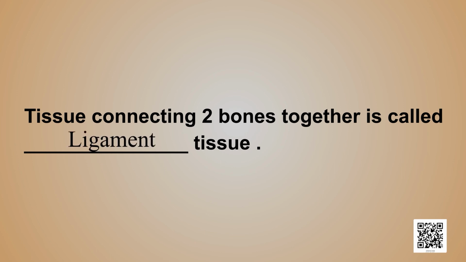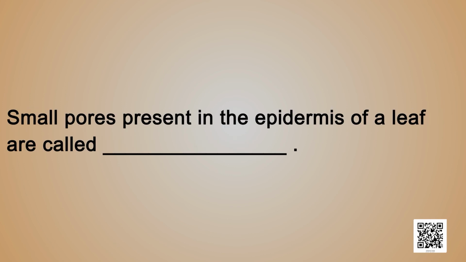The next question. Small pores present in the epidermis of a leaf are called dash. I am again repeating. Small pores present in the epidermis of a leaf are called dash. And the correct answer is they are called stomata.